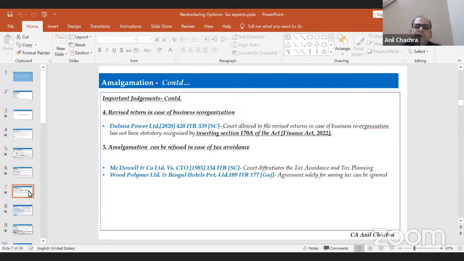So these are the various debatable issues which can be discussed at great length. But these judgments basically define how to restructure our business, how to think, and which matters we need to keep in mind while doing the restructuring.